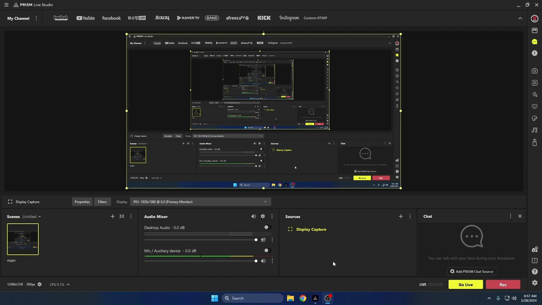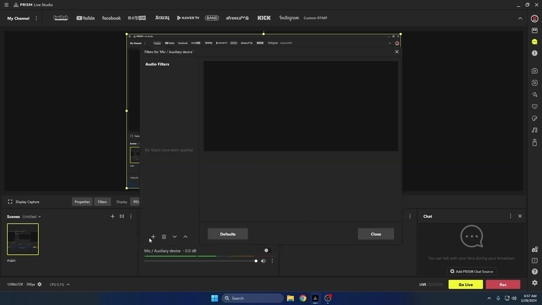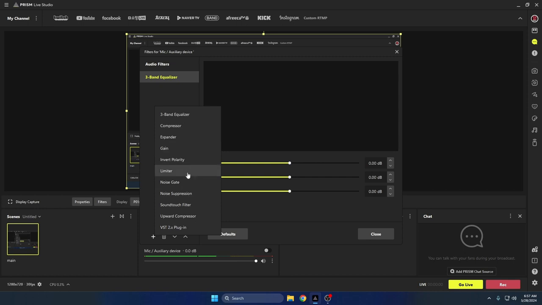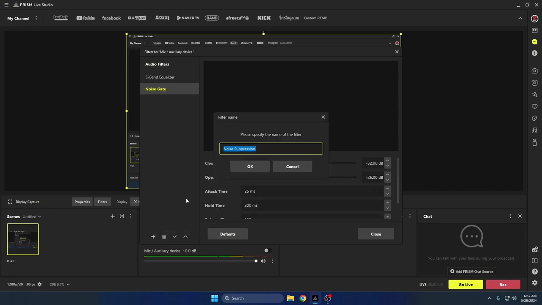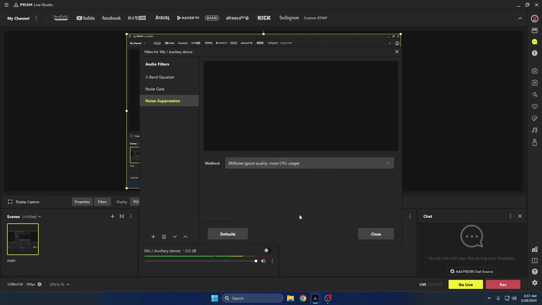So we get PRISM open, get it installed, you get your source in there, and you get your mic in here. We're just going to click the three dots, we're going to go to filters. And this is super simple, so go ahead and follow along. We're going to install a 3-band equalizer. We're going to put in noise gate, and then we are going to put in noise suppressant. And you will see that after we do all three, the sound will be better.